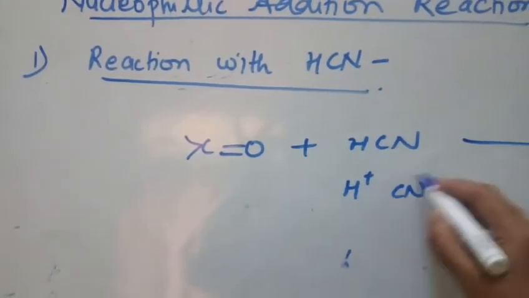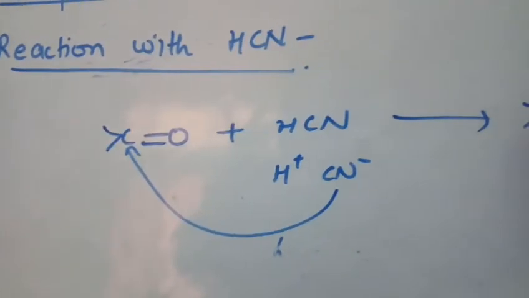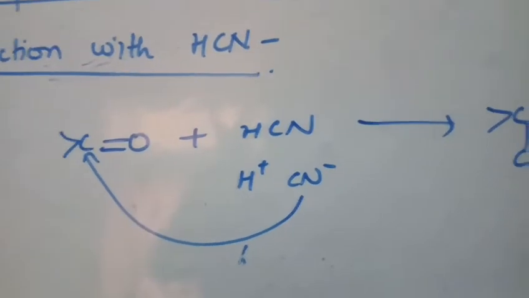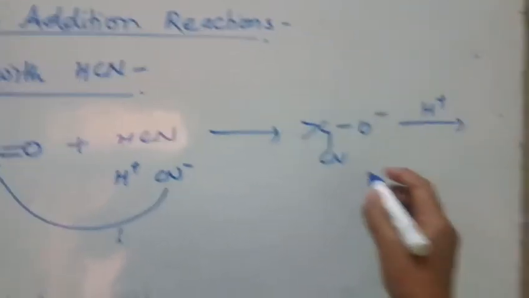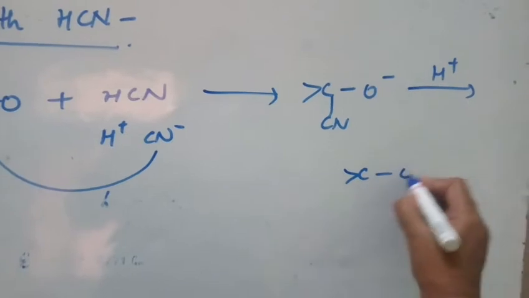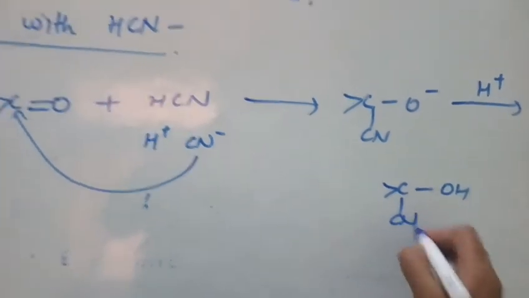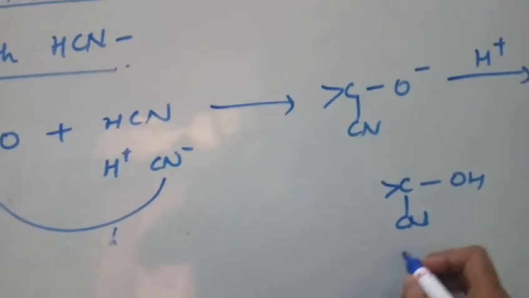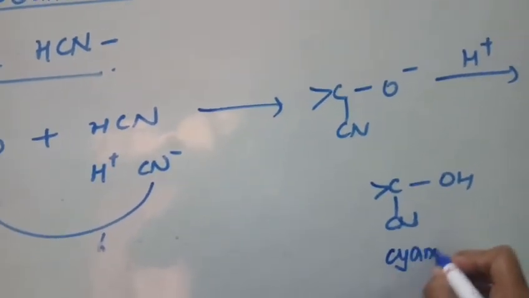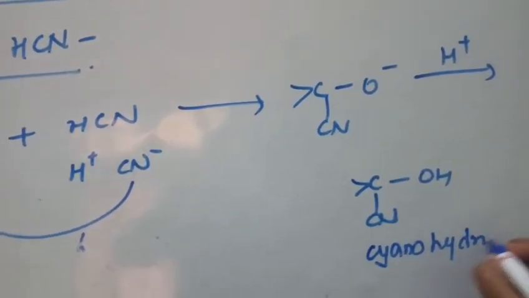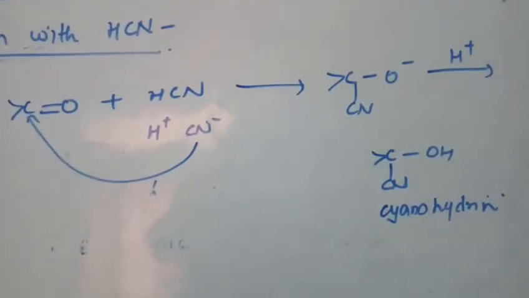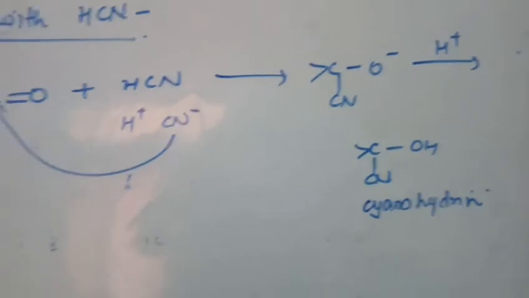You know that this negative charge will go to the positively charged carbon. So first CN will get attached here, and O minus, and then H plus will go and attach here, and we will get the carbon containing hydroxyl group as well as nitrile group, and these compounds are known as cyanohydrin. So cyanohydrin is formed when aldehyde or ketone reacts with hydrogen cyanide.